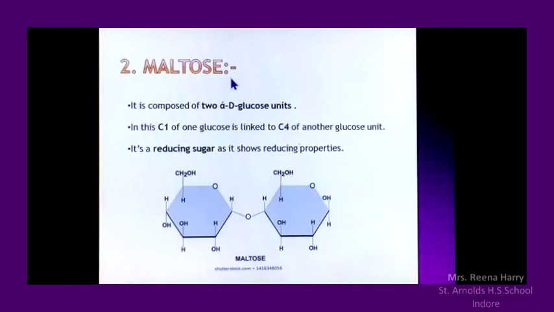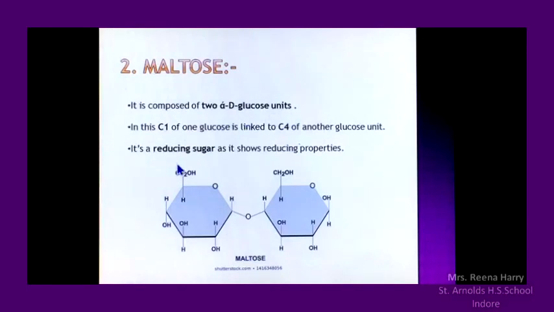The next disaccharide which we have in the syllabus is maltose. Maltose is composed of two monosaccharide units in the form of alpha D glucose units. In this structure you can very well see carbon 1 of the first glucose is linked to carbon 4 of the other glucose, again with the same linkage, that is glycosidic. So all the monosaccharides in this disaccharide are linked with the help of glycosidic linkage. Here carbon 1 and carbon 4 are the linkage between the alpha D glucose units.